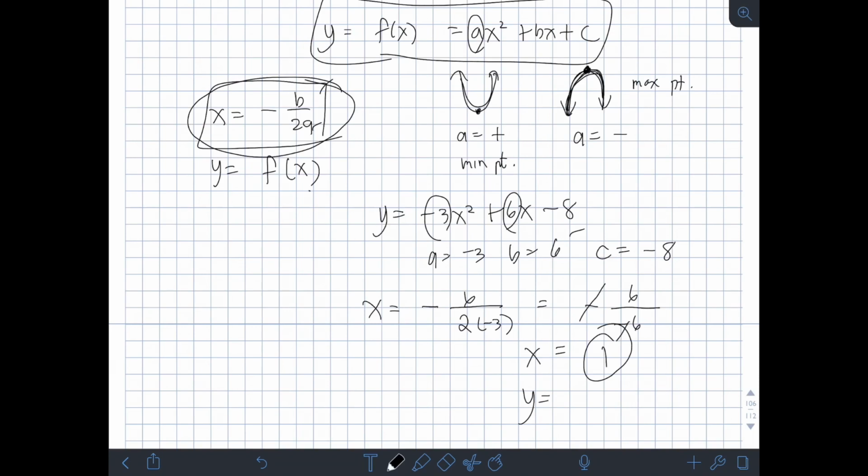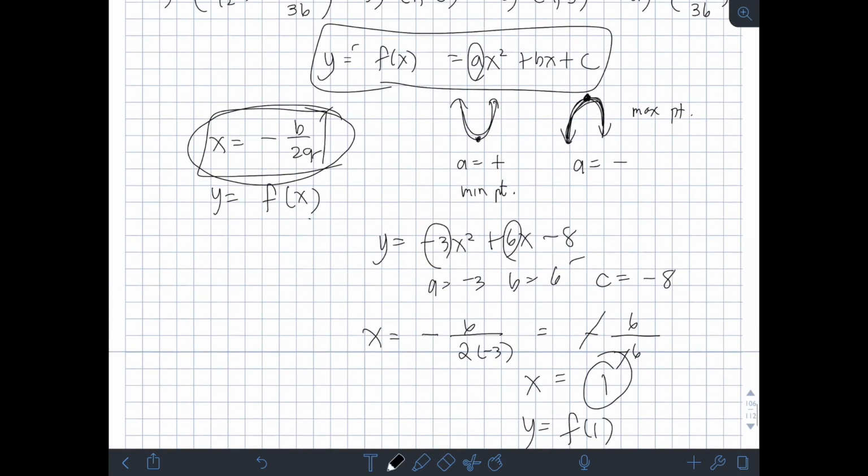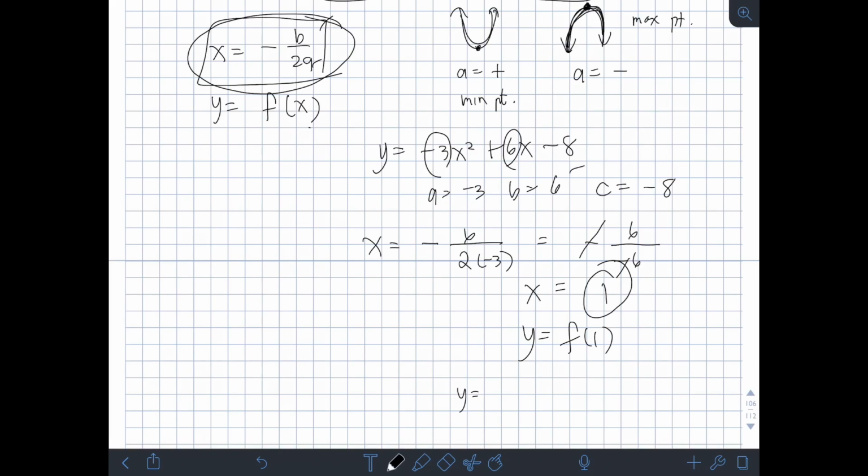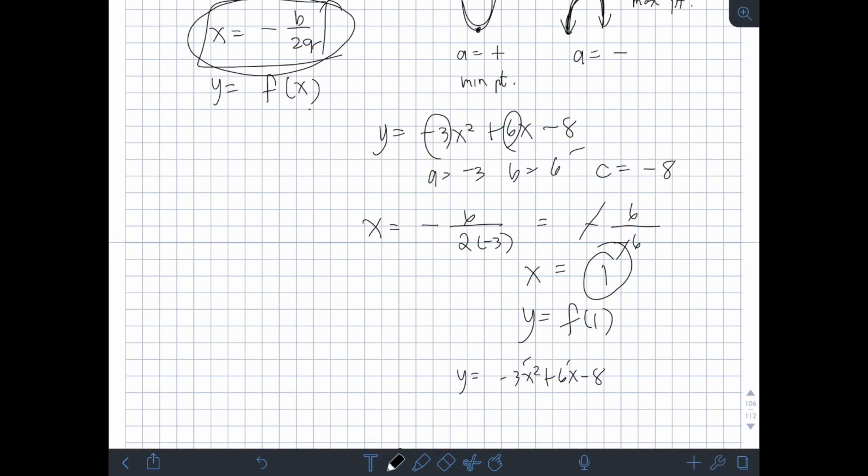So, para makuha yung y, evaluate lang natin yung f of x o yung y mismo sa 1. Kasi yun yung x na nakuha natin. Ibig sabihin, dito sa given natin na y is equal to negative 3x squared plus 6x minus 8, substitute natin sa mga x yung 1. So, y is equal to negative 3 times 1 squared plus 6 times 1 minus 8.